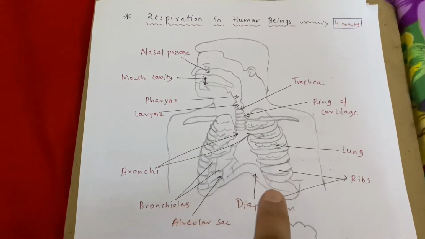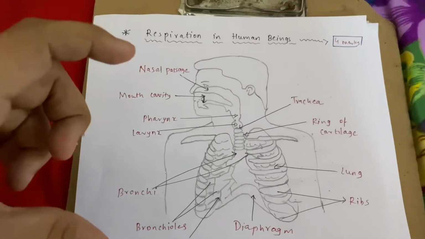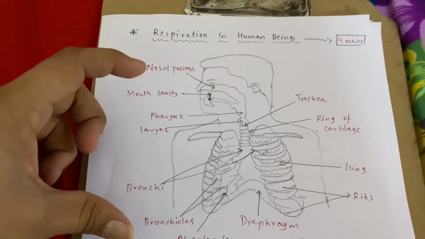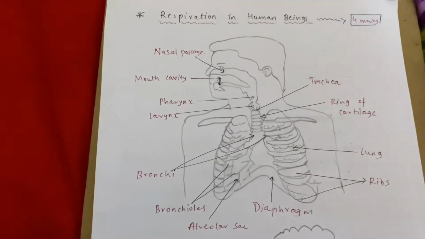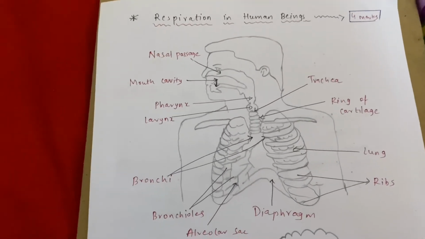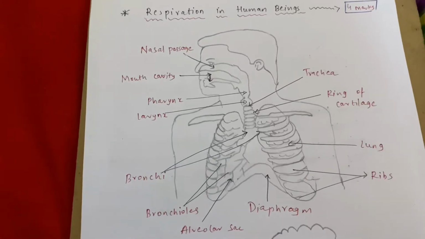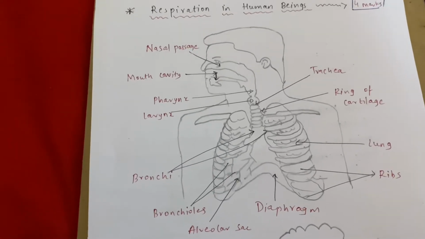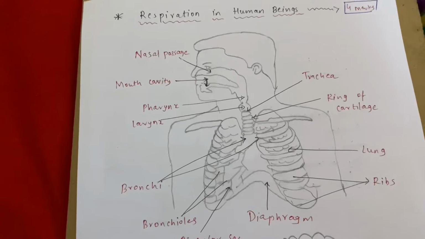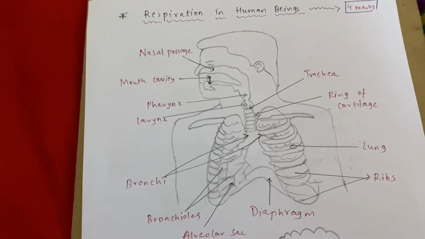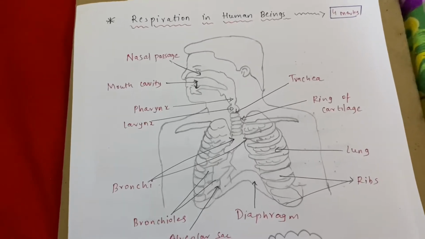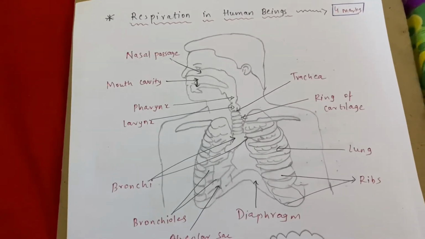This is the main question, as well as the diagram for respiration in human beings. Now, there is a very thin margin between respiration and breathing. In breathing you just inhale oxygen and exhale carbon dioxide, while in respiration you inhale oxygen, that oxygen is used for the breakdown of glucose, and then you exhale carbon dioxide, correct?